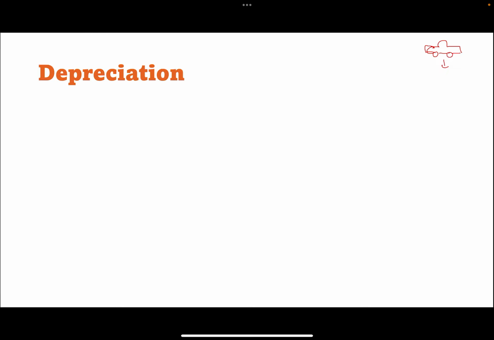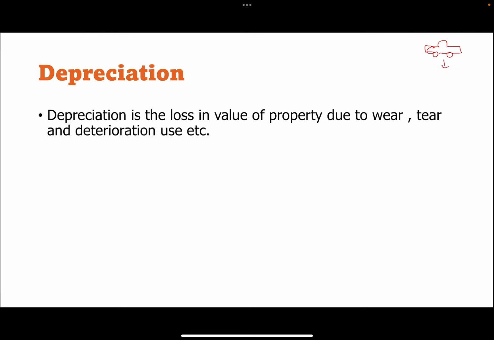Okay, let us look at the definition of depreciation. Depreciation is the loss in value of a property due to wear, tear, and deterioration. So, these are the factors. Depreciation is mainly of two types.